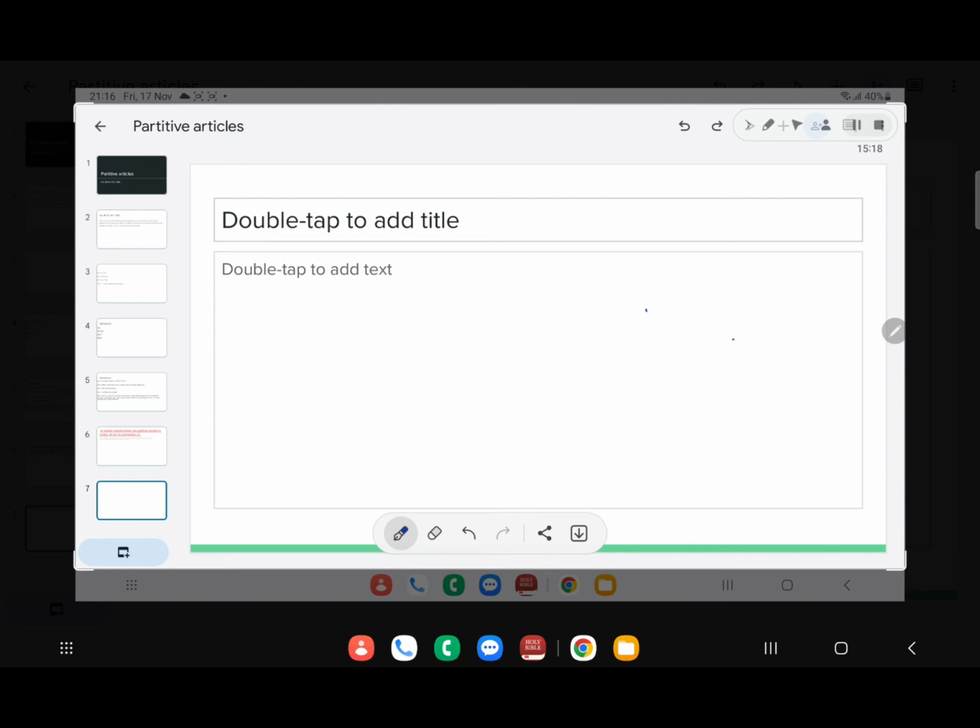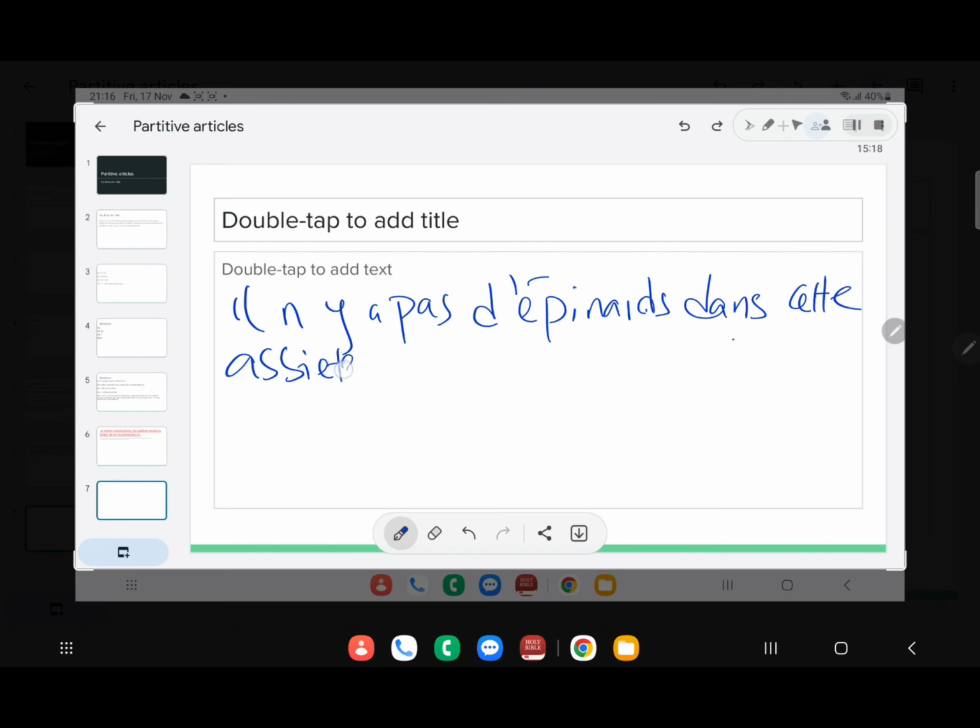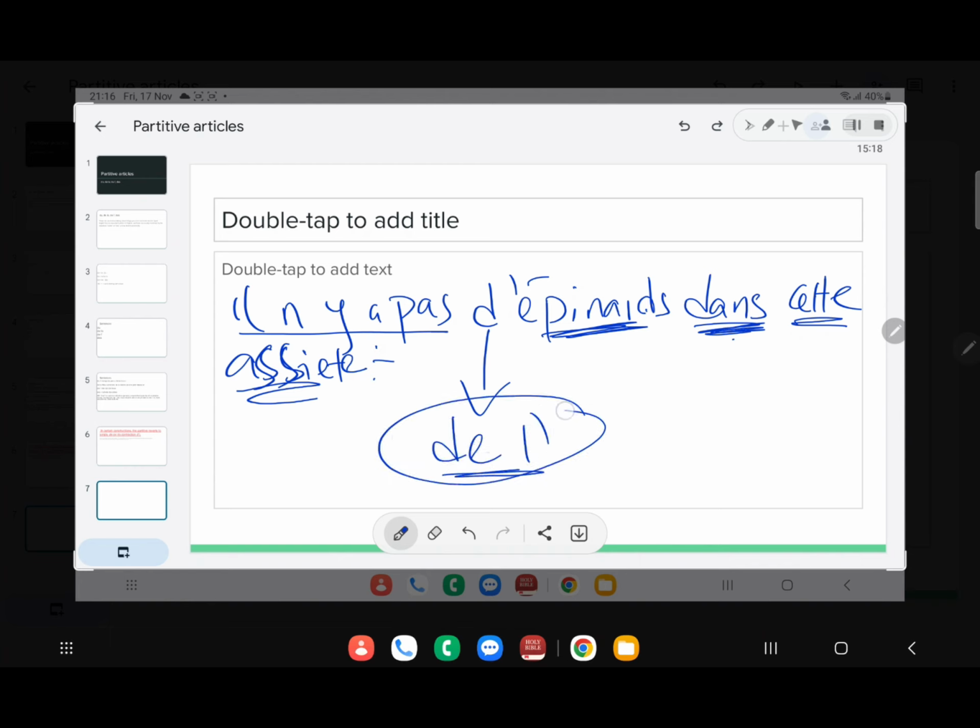Okay, see also, il n'y a pas d'épinards dans cette assiette. There is no spinach on this plate. Il n'y a pas, that is, there is no spinach in this plate. The question to ask now is, why not use des? Well, we don't use des because there is a negation. There is no spinach in the plate. Because of the negation, we use the apostrophe.